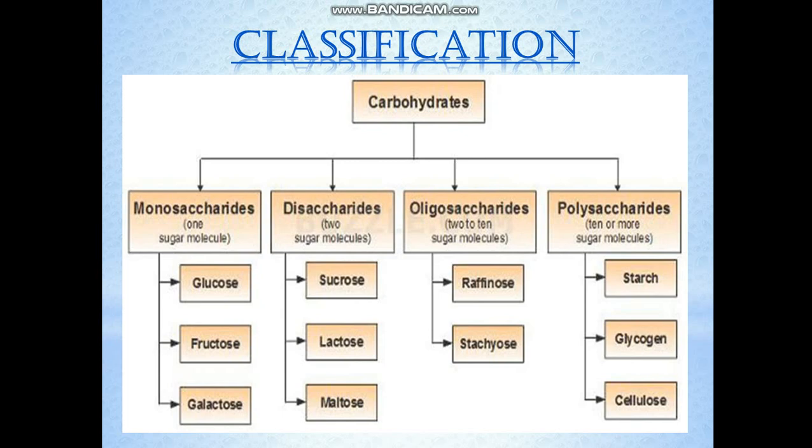Oligosaccharides yield from 2 to 10 sugar molecules. So disaccharide can also be considered as oligosaccharide, but it's better to understand it separately for greater understanding. So here in oligosaccharides, these are the compounds that yield upon hydrolysis. Hydrolysis, you understand, is breaking down with the help of water. So they will yield from 2 to 10 sugar molecules of same or different monosaccharide types.